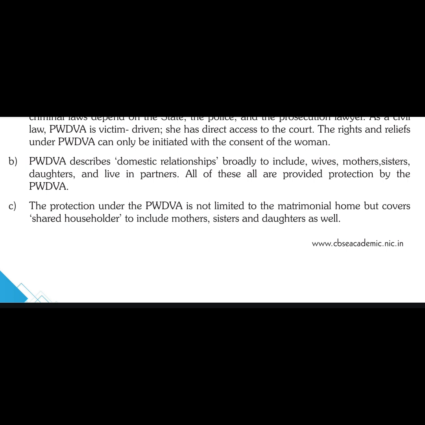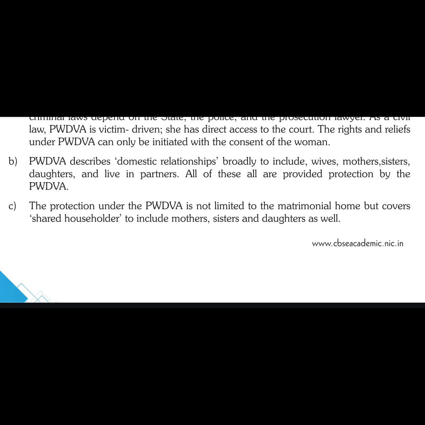PWDVA describes domestic relationships broadly. That means it has given a very wide ambit, so that all such relations will fall under the ambit of domestic relationships, even distant relatives or anyone connected within that family sphere. They may come under this and they may be prosecuted, or punished, or sanctioned, because two of the sections provide criminal proceedings as well. It broadly includes wives, mothers, sisters, daughters and live-in partners. All of these are provided protection.